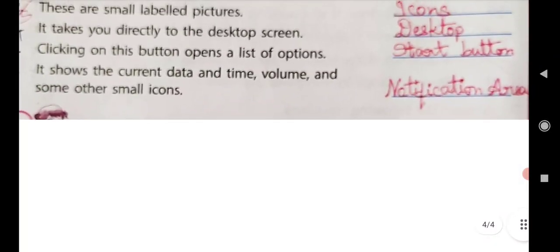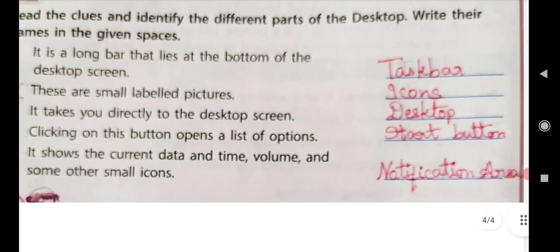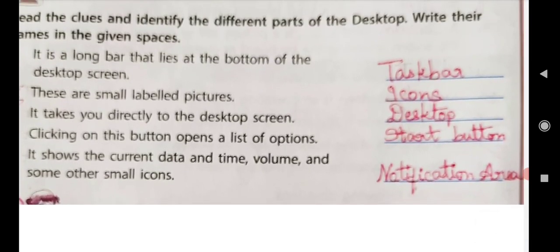The spelling is N-O-T-I-F-I-C-A-T-I-O-N, notification, A-R-E-A, area.